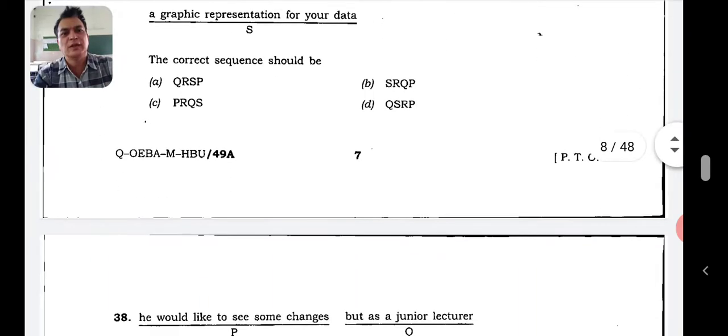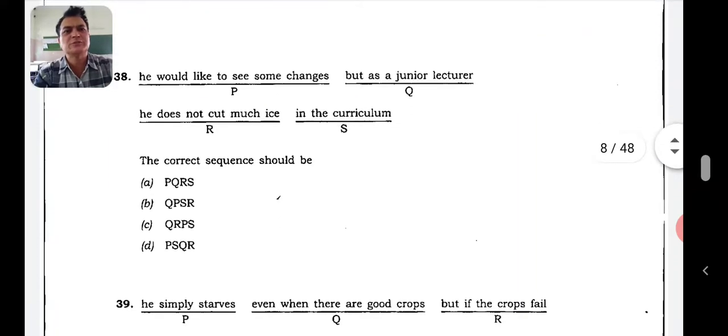So sometimes, they will confuse you. Right, we'll go to the 38th one. You would like to see some changes, but let's see here, it does not cut much ice. Now he would like to see some changes in the curriculum. So changes where? In the curriculum. So changes it will not come. So he would like to see some changes in the curriculum.